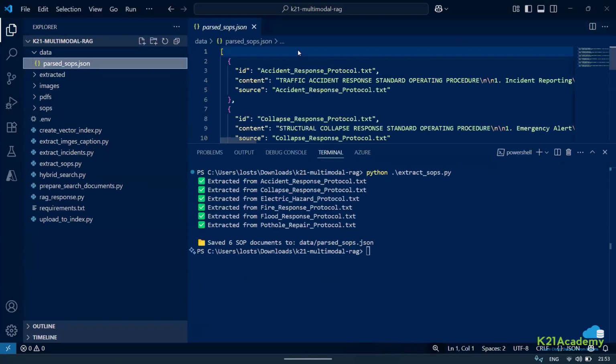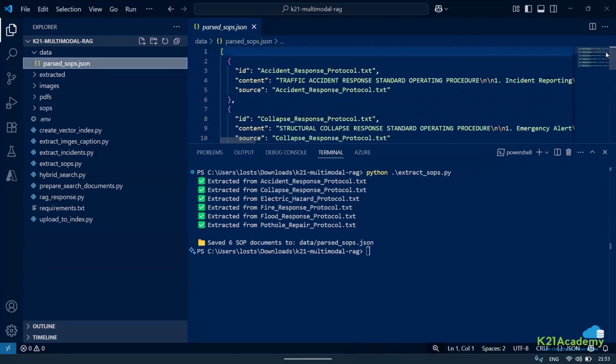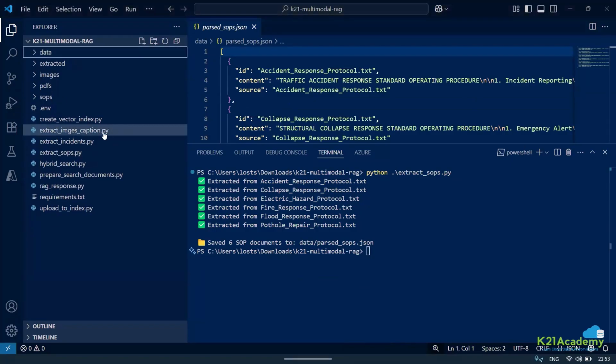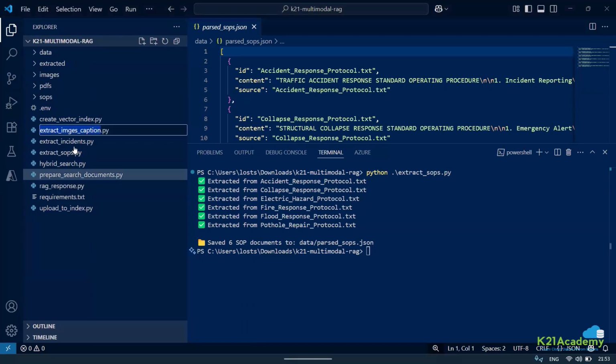I want everything in a proper JSON format because I want to create indexes, and when I create an index, I want similarity. So I'll have ID, content, and source throughout my document. Okay. Let me check the spelling mistake.